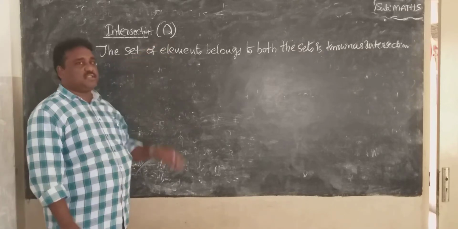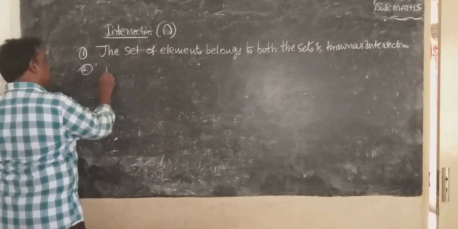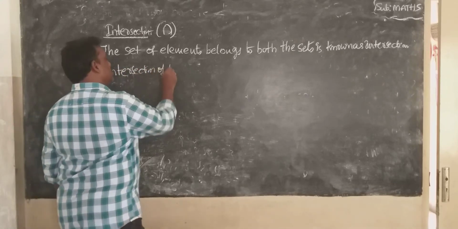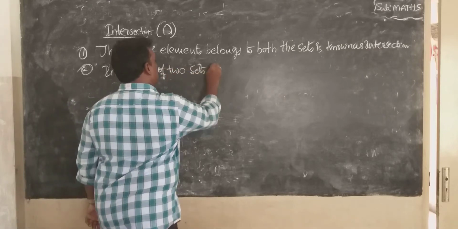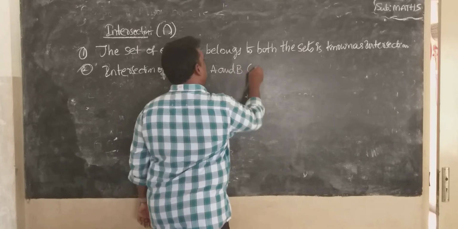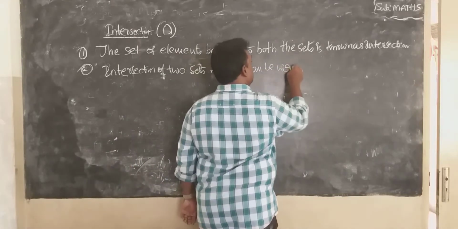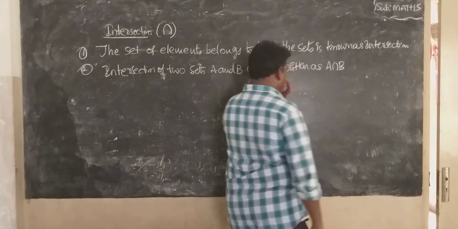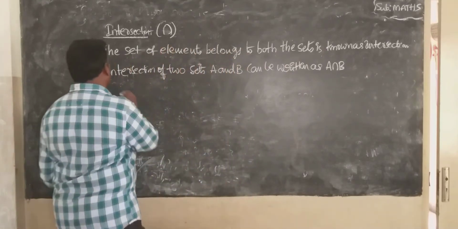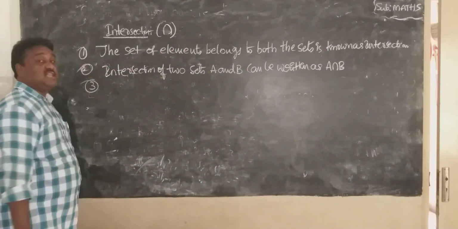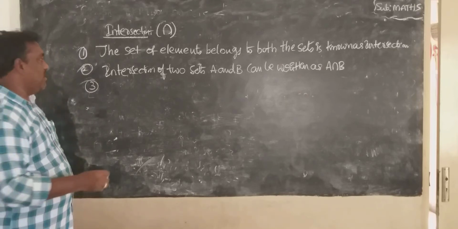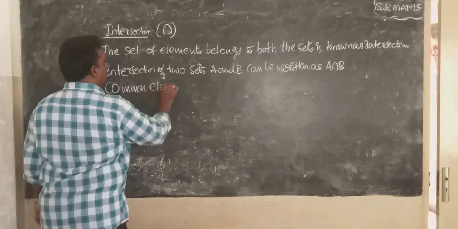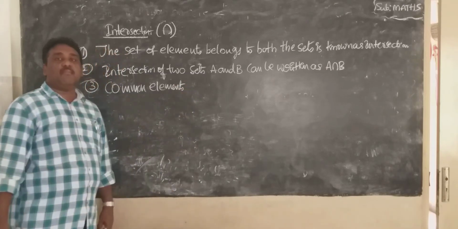This is the symbol for intersection. Second operation. Then intersection of two sets A and B can be written as A intersection symbol B. Third one, what is intersection? Common elements.